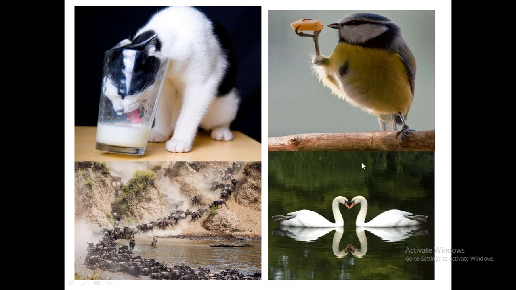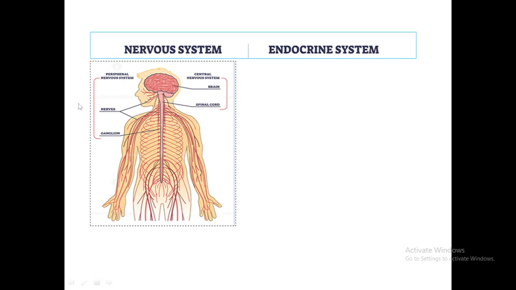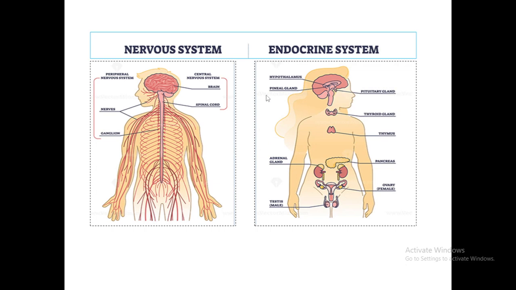So when we take a human being, we use two different ways to control and coordinate our activity. Those are the two systems called the nervous system and the endocrine system. The nervous system is a highly complex part of the human being that coordinates action and sensory information by transmitting signals to and from different parts of the body, whereas the endocrine system is a messenger system comprising the hormones released by the internal glands directly into the circulatory system.